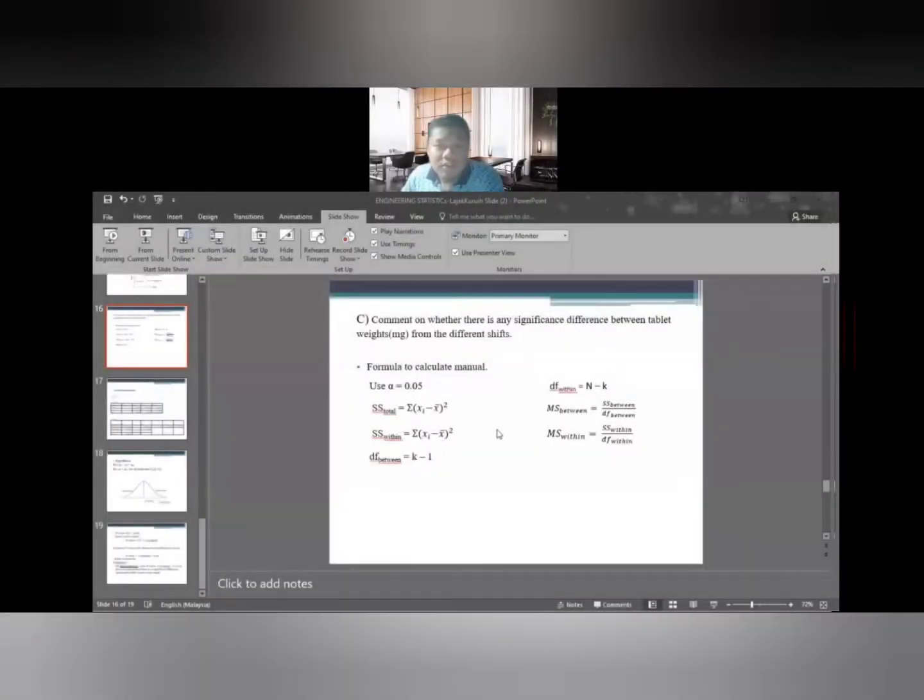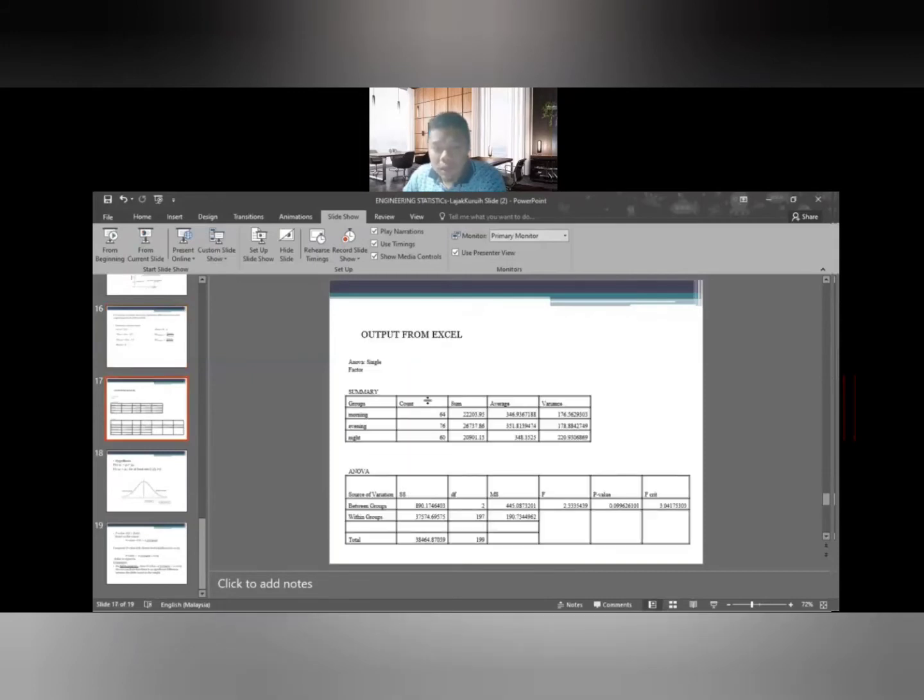Next is question C. Comment whether there is any significant difference between tablet weight from the different shifts. So for this question, we use the analysis of variance, or what we call ANOVA, to solve this question. This is the list of the formulas to calculate manually. From the data that have been given, this is the output from Excel.